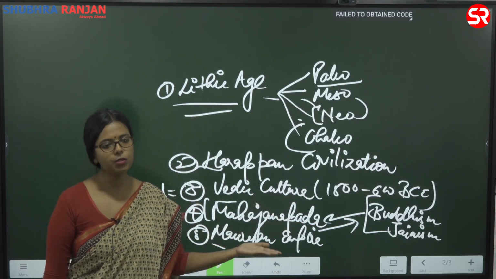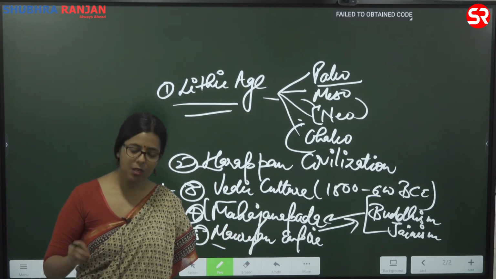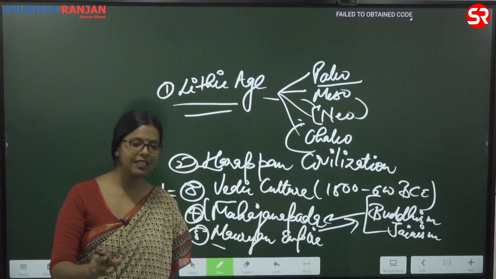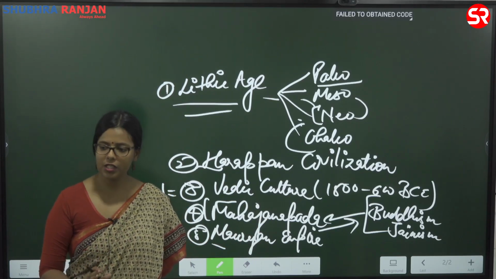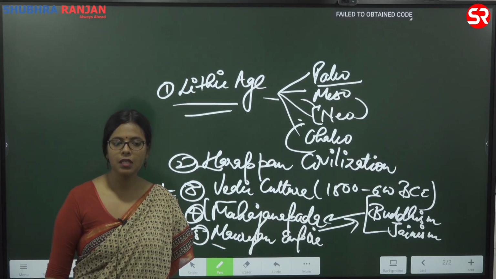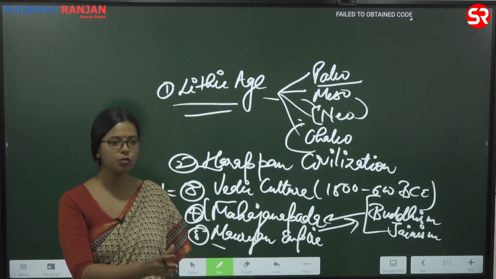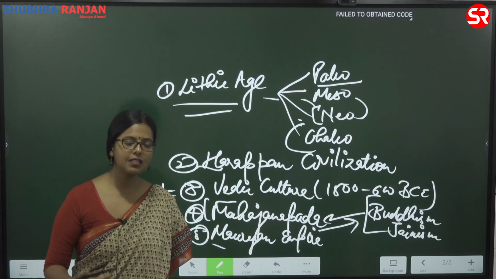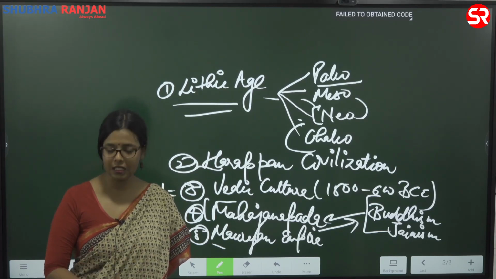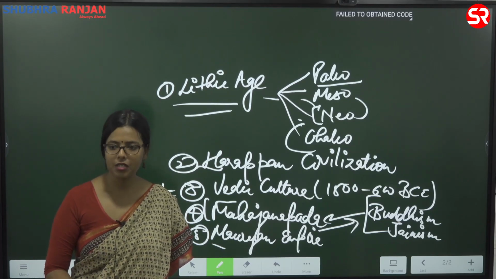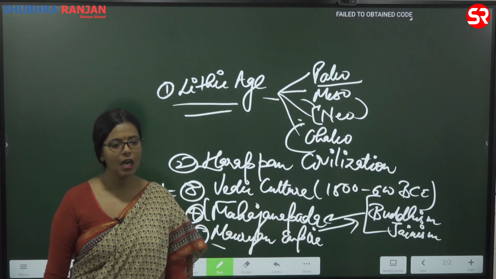Jainism spread to certain key areas and has survived in those areas even today. Buddhism spread largely in the Indian subcontinent from north to south, but there is hardly any Buddhist population living in the Indian subcontinent today. So why are these changes coming? That is also something we will answer.